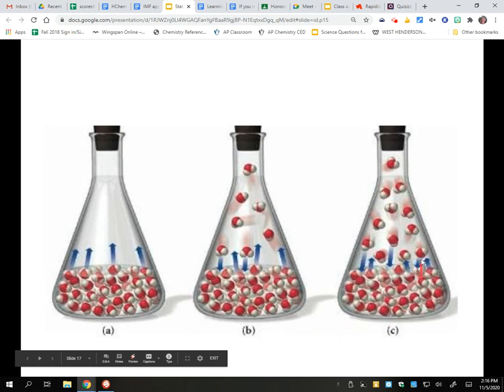Given long enough, this will set up this nice little cycle to where every time a water molecule condenses back into the liquid, another one will evaporate. And so we end up with a constant amount of pressure, although it's not the same particles that are causing that pressure, but it's the same number of particles.